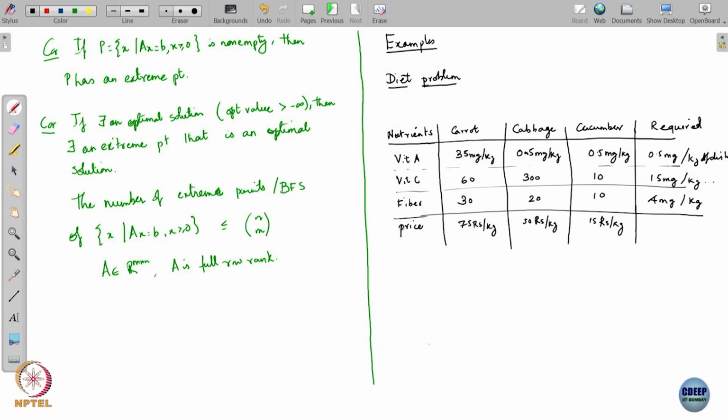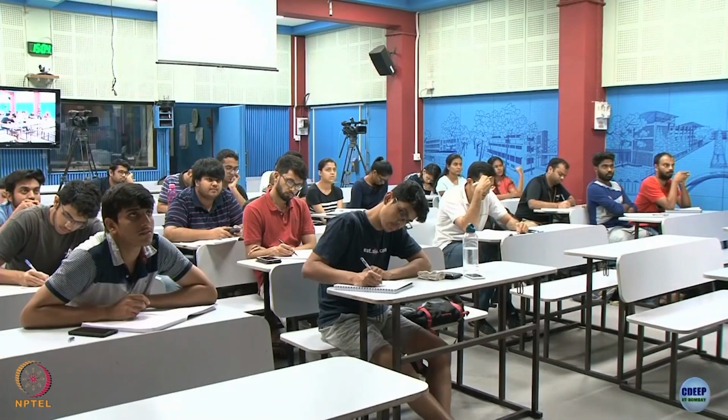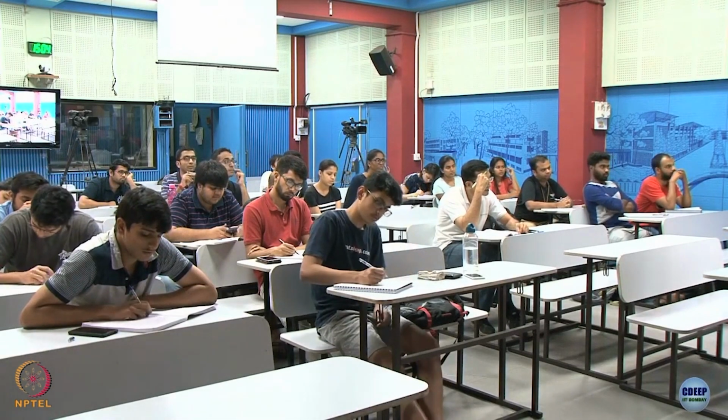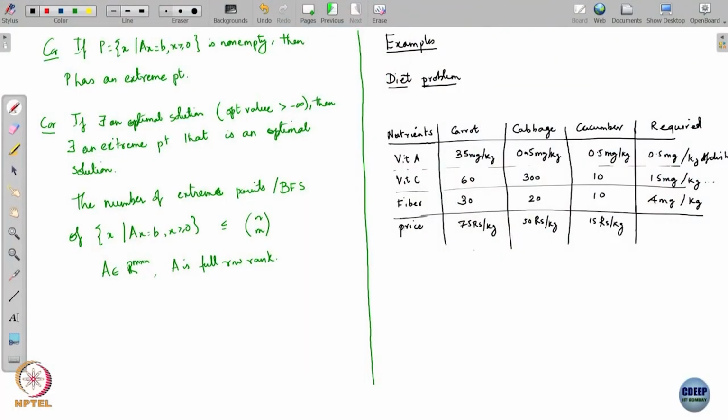So, what are the variables here and what are the constraints? What are the decision variables? The decision variables are how many kgs of carrot would you add, how many kgs of cabbage would you add, how many kgs of cucumber would you add.